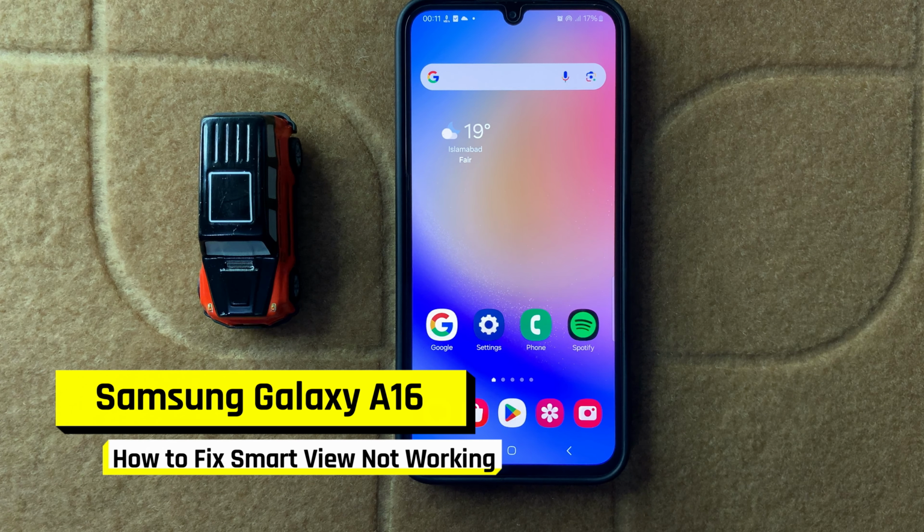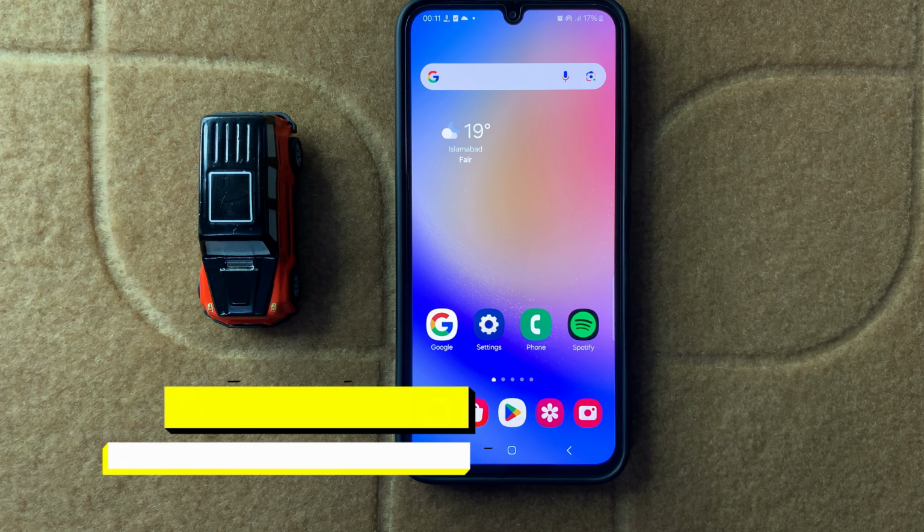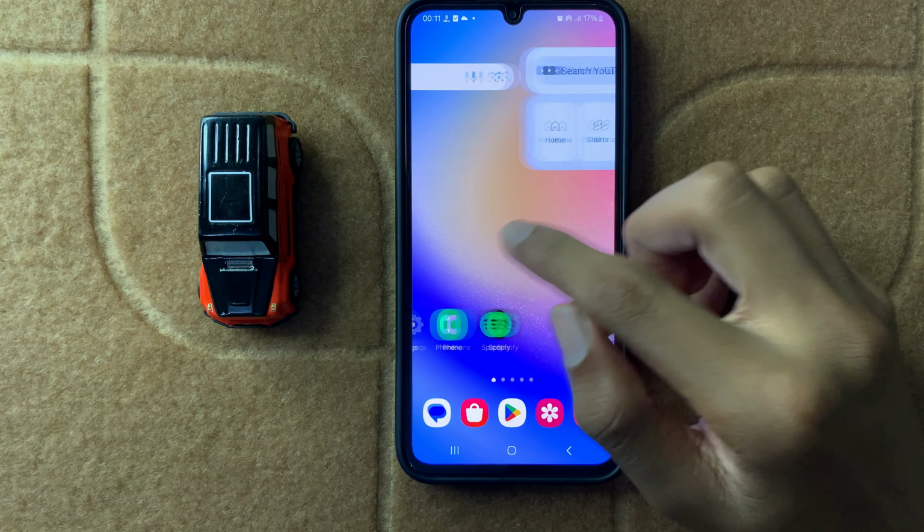How to fix Samsung A16 Smart View not working. So let's start the video.